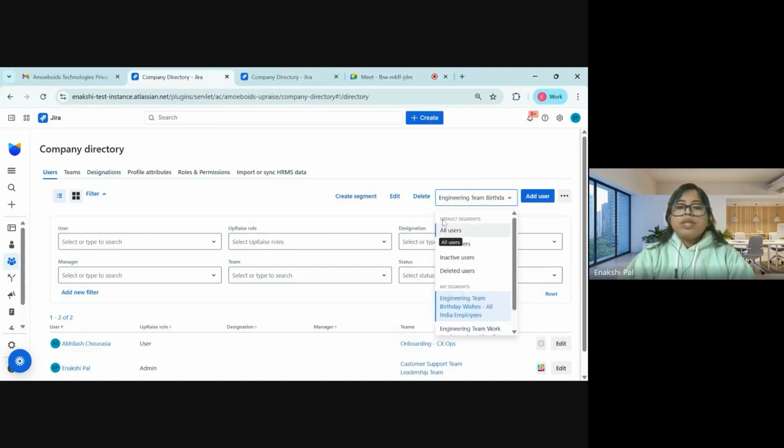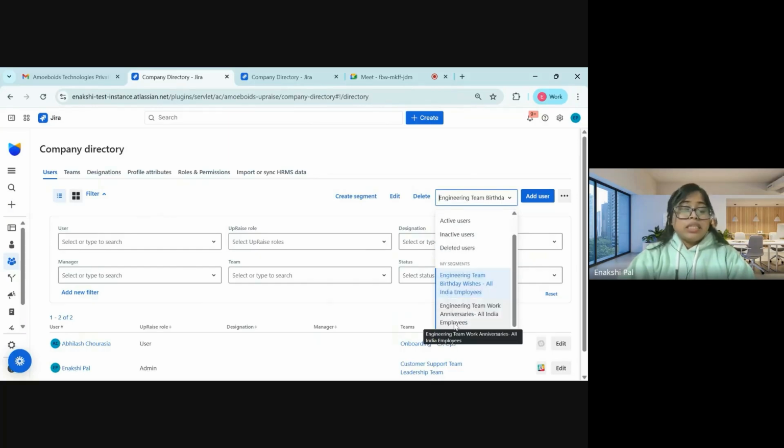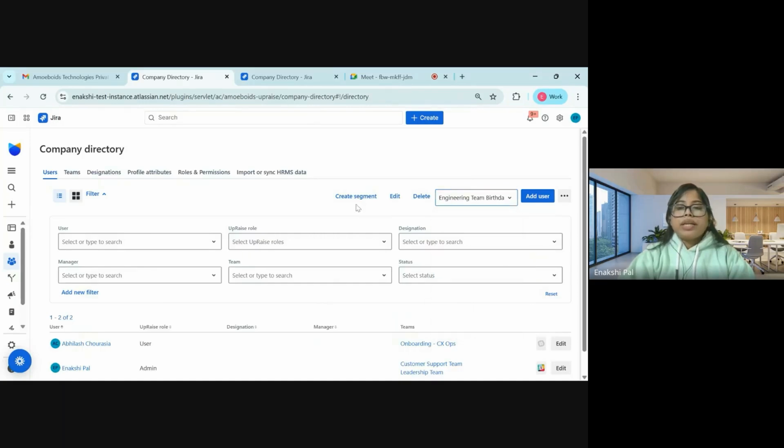You can see we already have default segments where you can see all the users, active users, inactive users, and deleted users. And in the my segments section, you will always see the segments which are configured by you, which are custom segments. So here I'll just show you how we can create a segment.